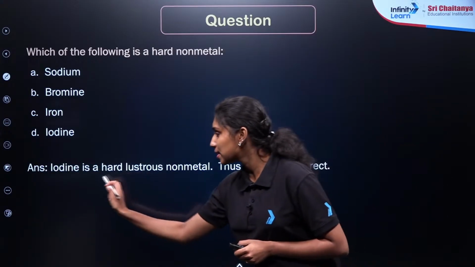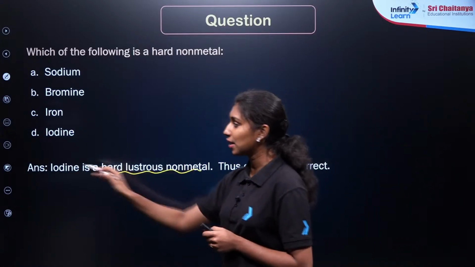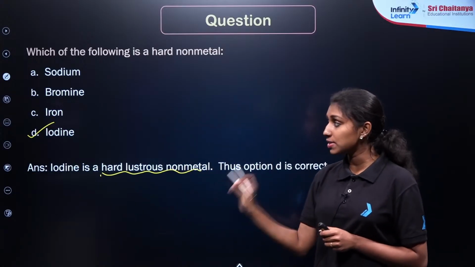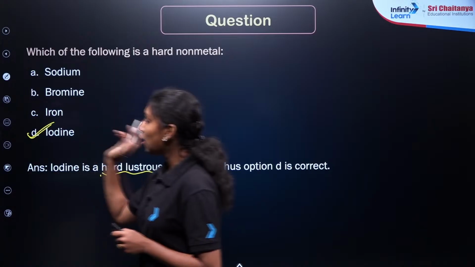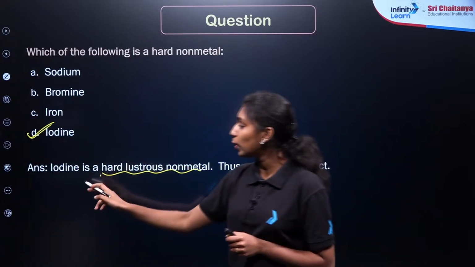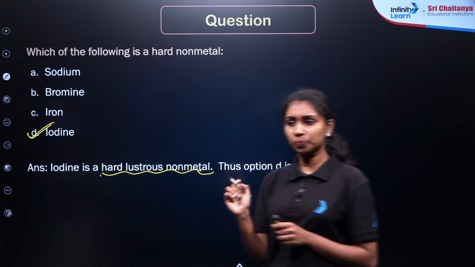In the earlier question, it was discussed that there is a hard lustrous non-metal, right? So iodine is the correct answer here, option D. Iodine is the only lustrous non-metal which is also hard. In general, all non-metals are soft in nature, right? But this is the only non-metal that is hard. Clear?